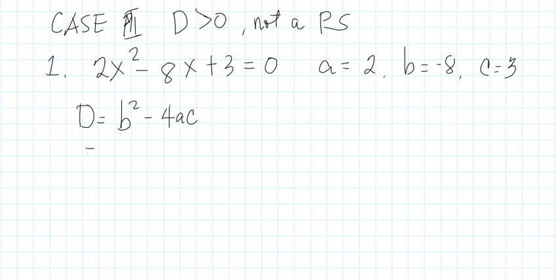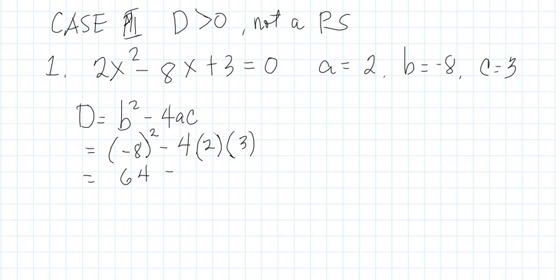And then we substitute the value of B is equal to negative 8 squared minus 4 times A is equal to 2, your C is equal to 3. Therefore, this is equal to 64 minus 24. So therefore, 64 minus 24 is equal to 40. So therefore, D is greater than 0, but it's not a perfect square.